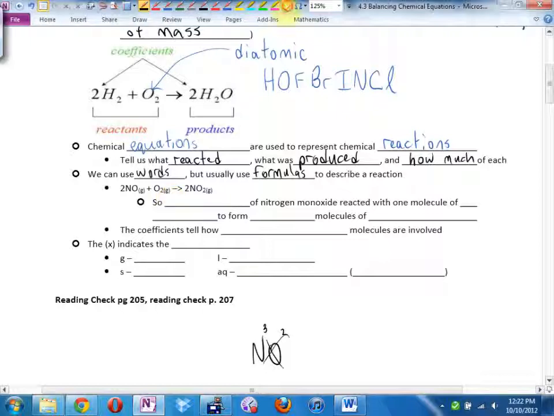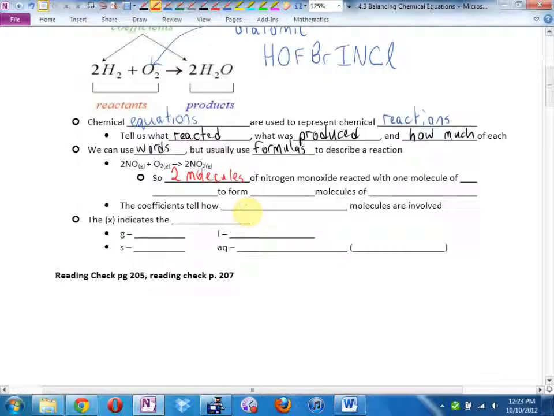We would read this particular sentence as follows. We would say, 2 molecules of nitrogen monoxide, 1 nitrogen and 1 oxygen is nitrogen monoxide, reacted with 1 molecule of oxygen. When you're done, can you just put it face down in the proper block? Thanks, kiddo.